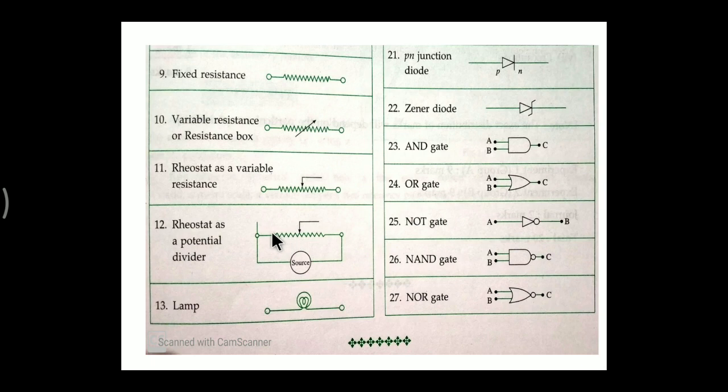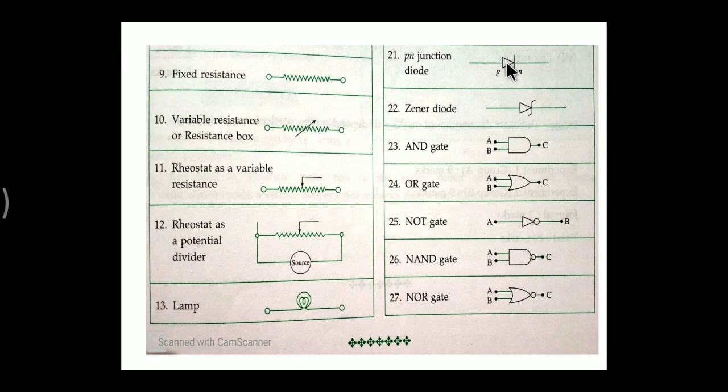Means we may use this part of a circuit or either this part of a circuit. Then there is a lamp or simply a bulb, shown by this symbol. Then here is a PN junction diode.